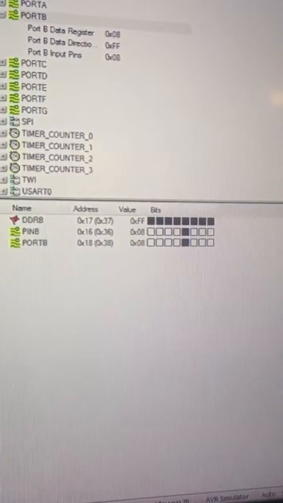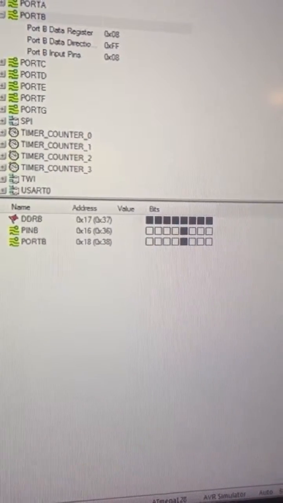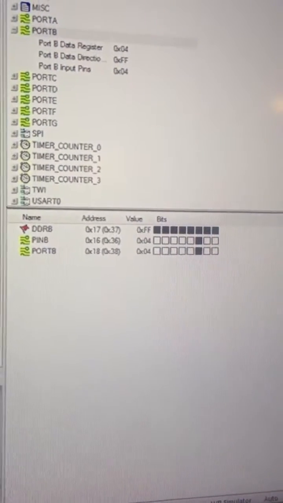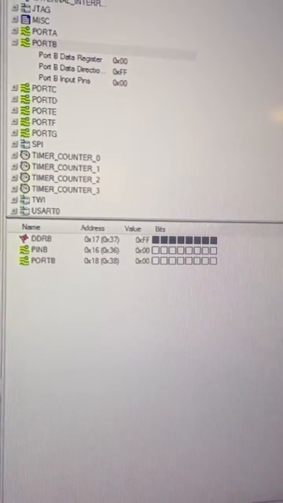When the LEDs reach the least significant bit, it will reset back to the most significant bit and start over, and it will continue forever.